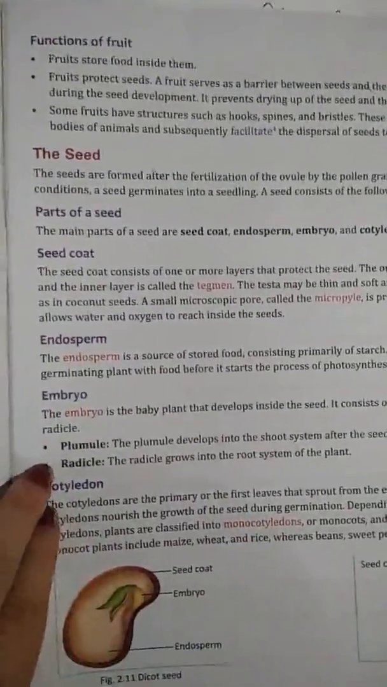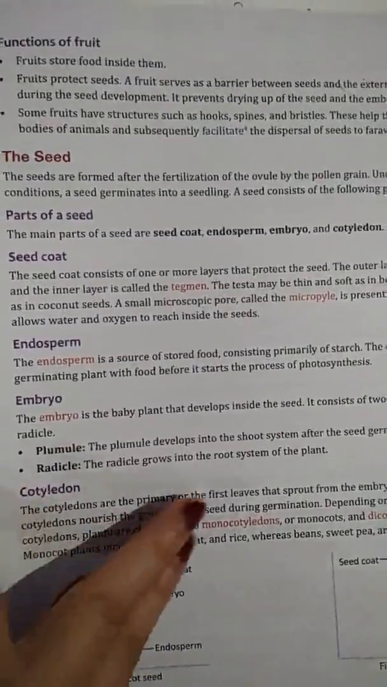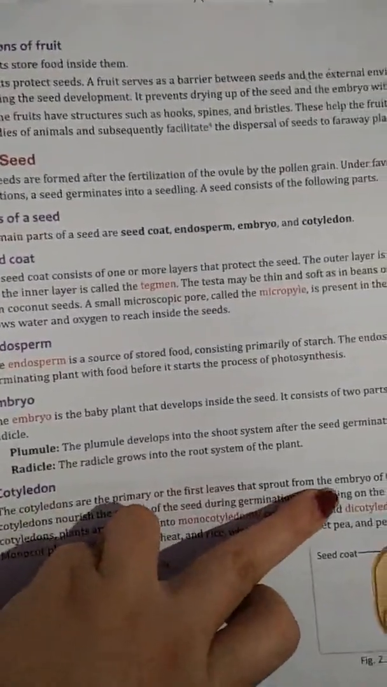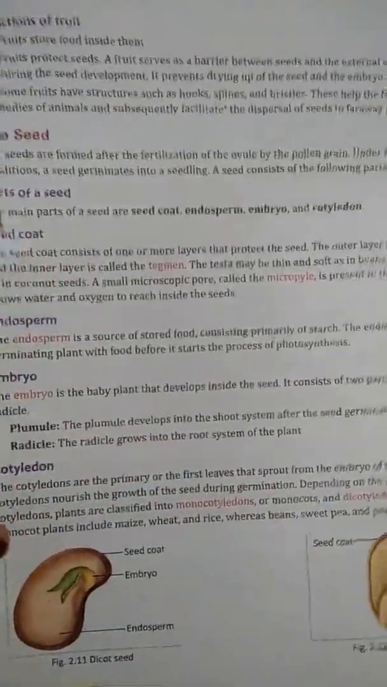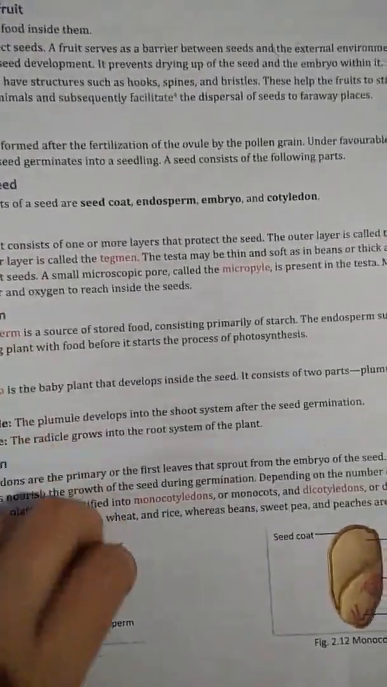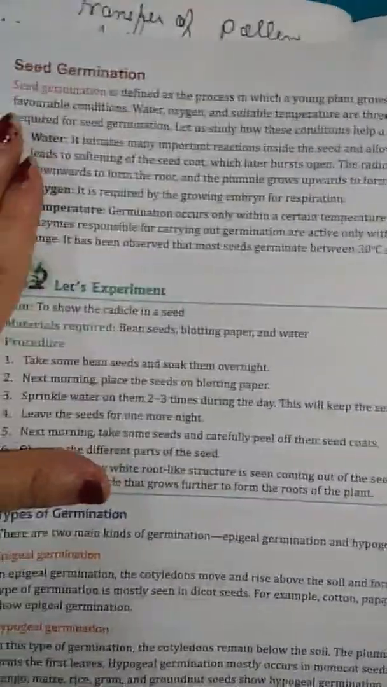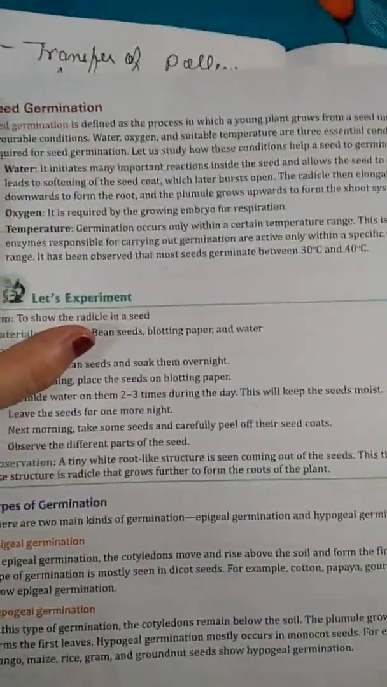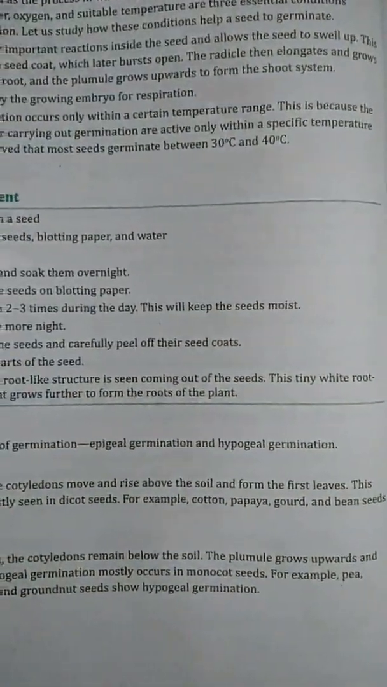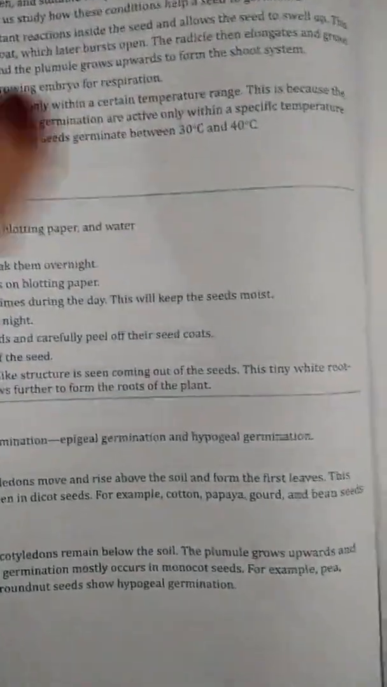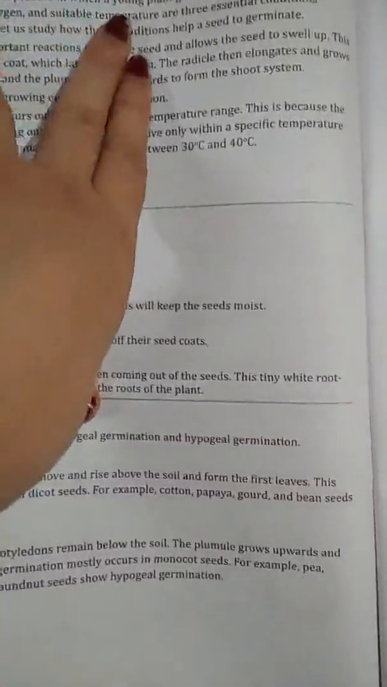Now cotyledons. Cotyledons are the first leaves that sprout from the embryo of the seed. Now seed germination. Germination is a process in which a seed develops into a seedling.